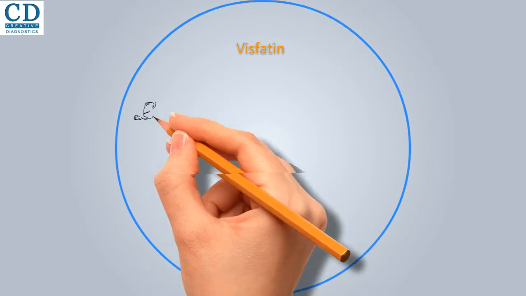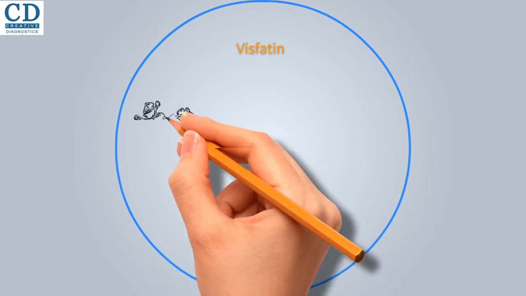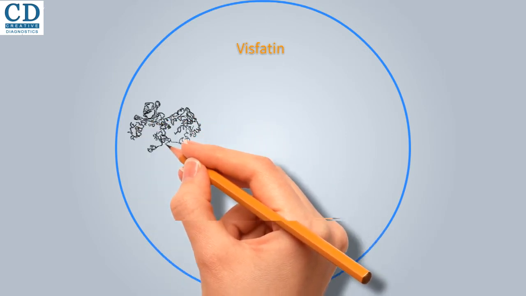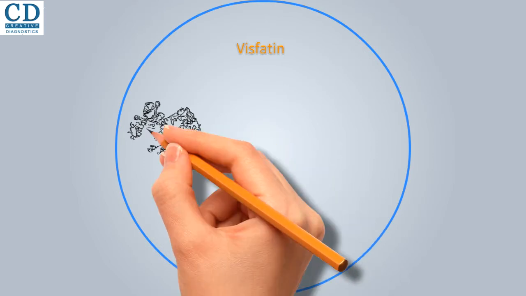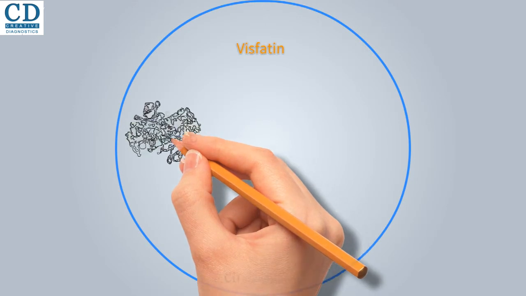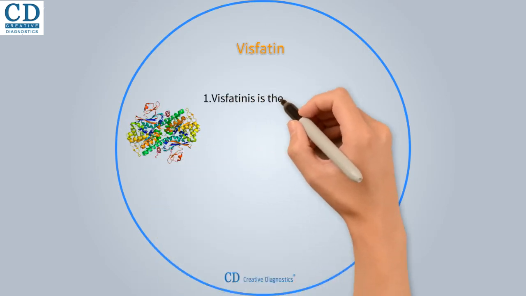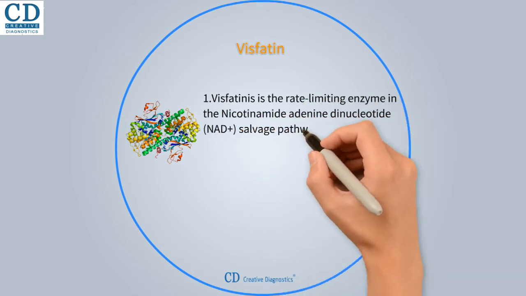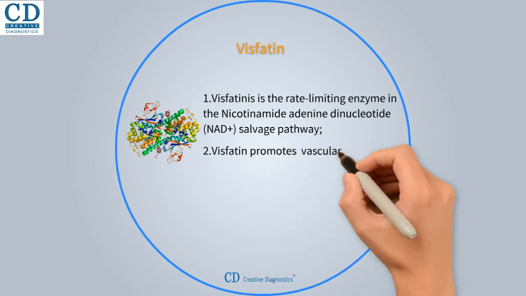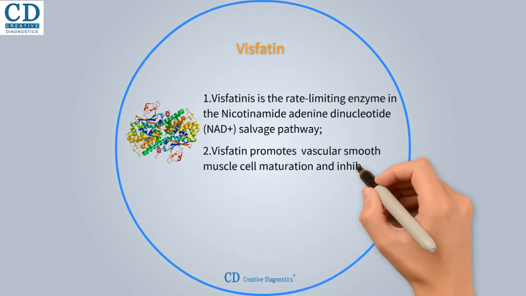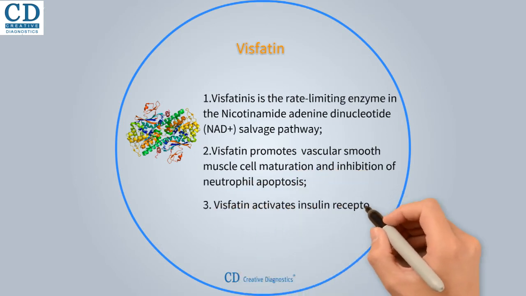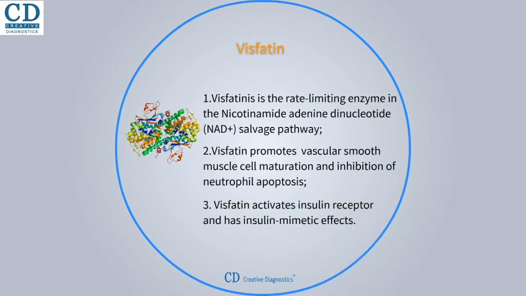Nicotinamide phosphoribosyltransferase, also known as pre-B cell colony enhancing factor 1 or visfatin, is an enzyme that in humans is encoded by the NAMPT gene. This protein is the rate-limiting enzyme in the NAD+ salvage pathway that converts nicotinamide to nicotinamide mononucleotide in mammals to enable NAD+ biosynthesis. The protein is an adipokine that is localized to the bloodstream and has various functions, including the promotion of vascular smooth muscle cell maturation and inhibition of neutrophil apoptosis. It also activates insulin receptor and has insulin mimetic effects, lowering blood glucose and improving insulin sensitivity. The protein is highly expressed in visceral fat and serum levels of the protein correlate with obesity.